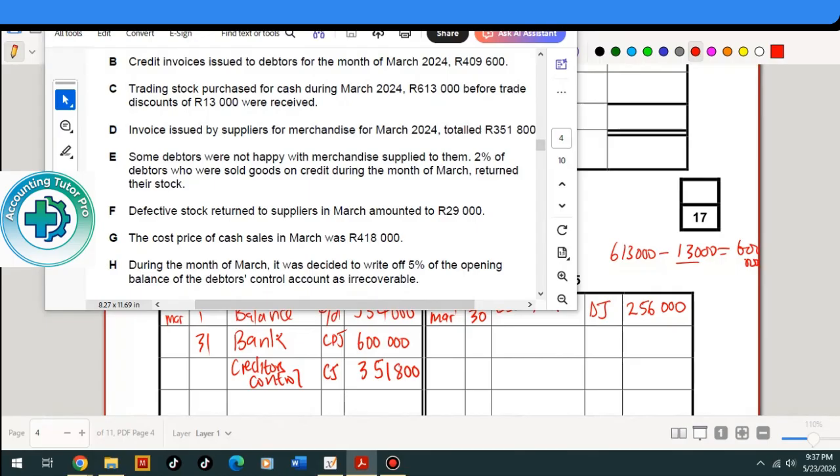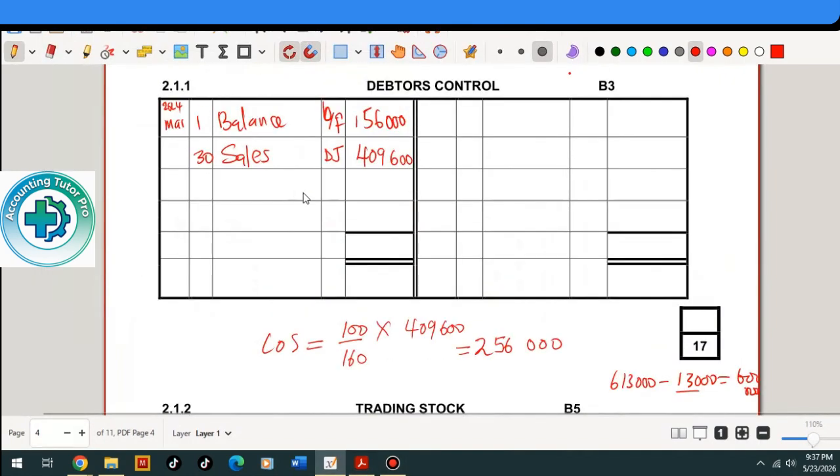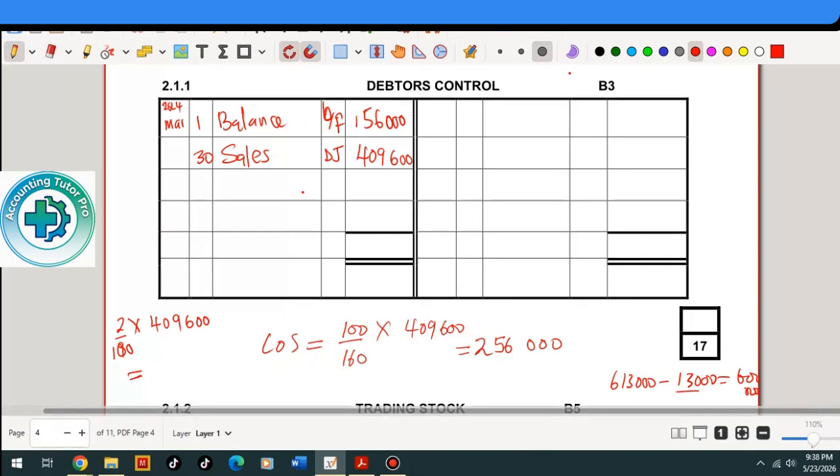So how are we going to calculate this amount? They say 2% of the debtors. So 2% of the debtors who bought the goods, they bought for 409,600. So 2% of these debtors returned the goods. So how much is the amount for those returns? We have to calculate. This is going to give us 8,192.